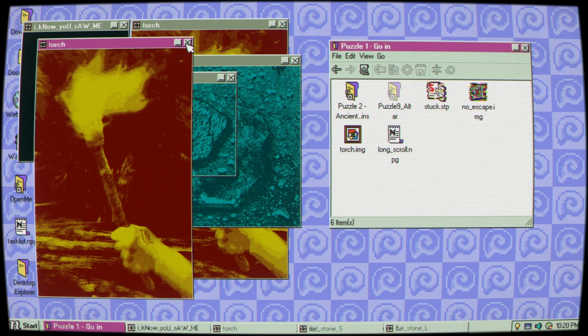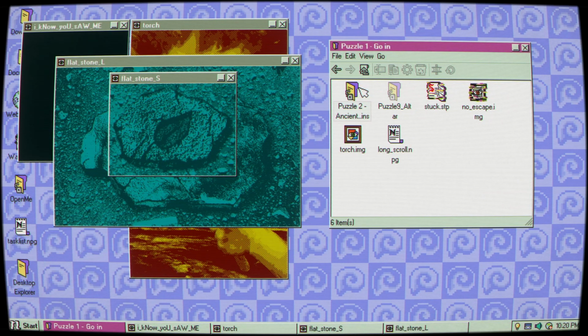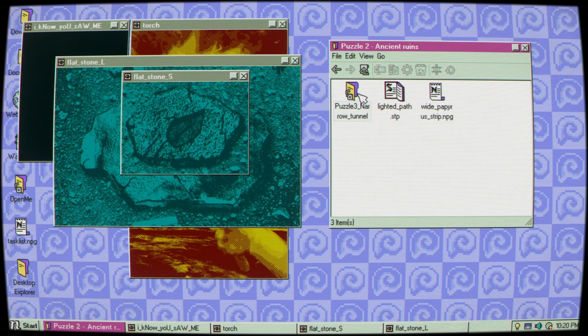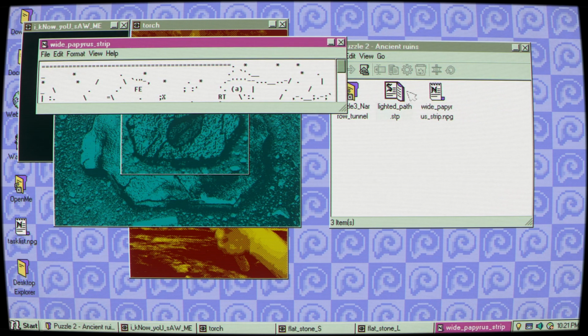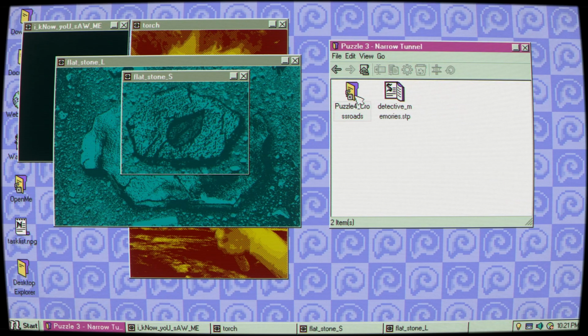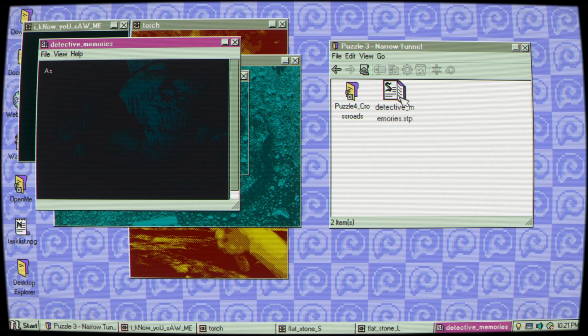Torch, that was that one, right? What if we... Flat stone, large, small. If we can find that other flat stone, maybe we can put it in between. Stacking stones. Yeah, we had that one. Okay, where's that other stone?